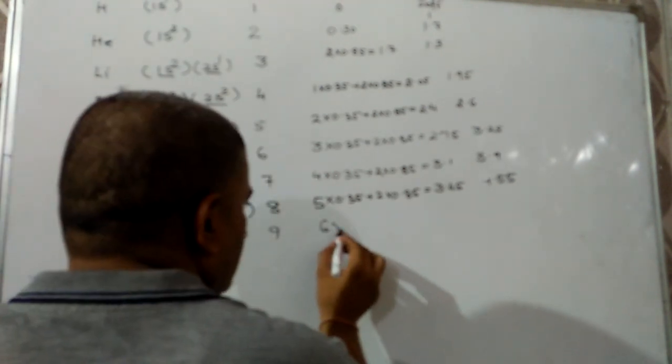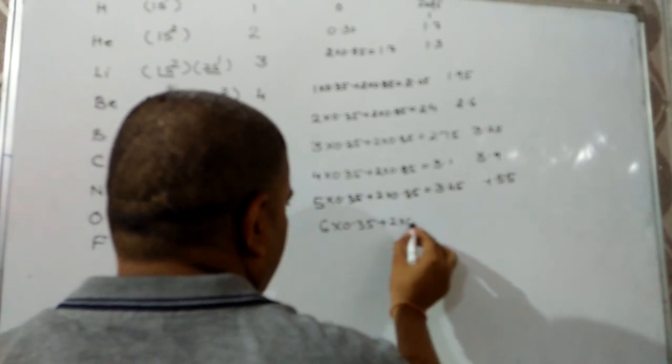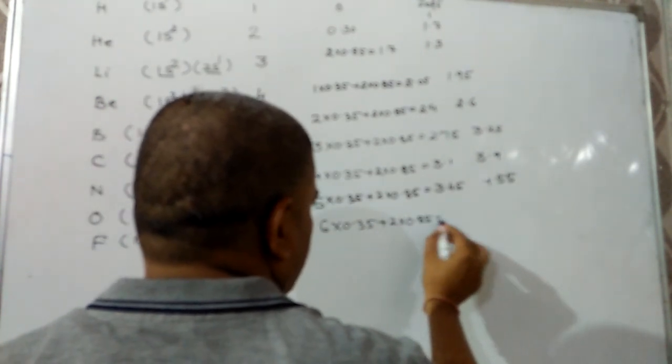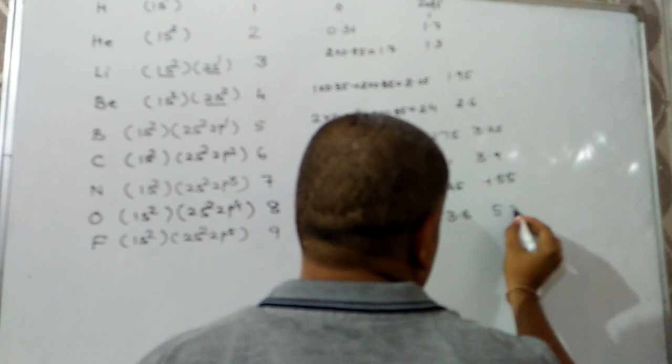So it comes out to be 4.55. Next is fluorine, 1s2, 2s2, 2p5. Atomic number is 9. So 6 into 0.35 plus 2 into 0.85, that comes out to be 3.8. So effective nuclear charge will be 5.2. Next one is neon.